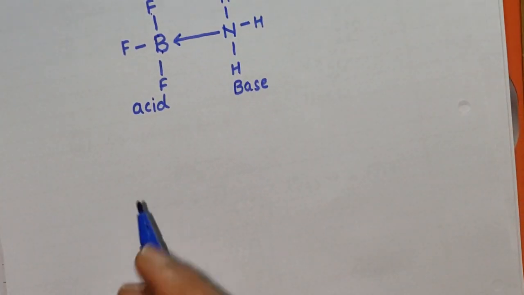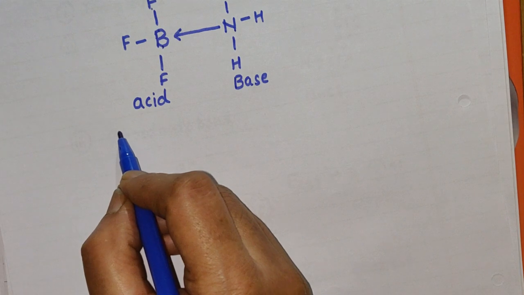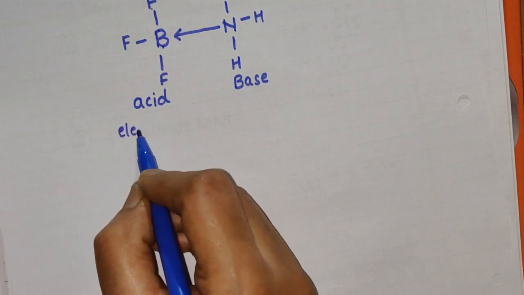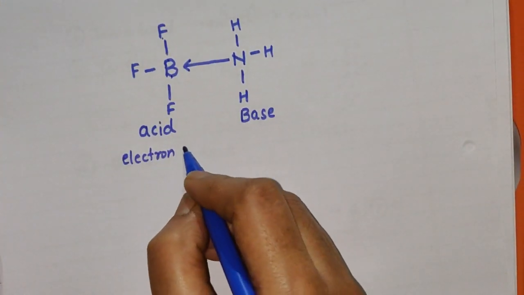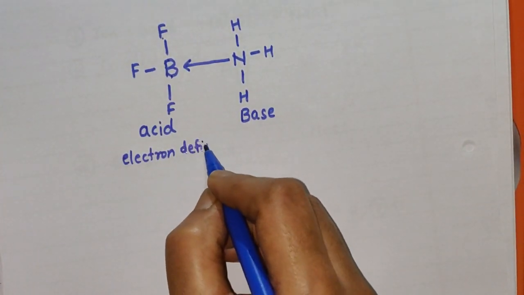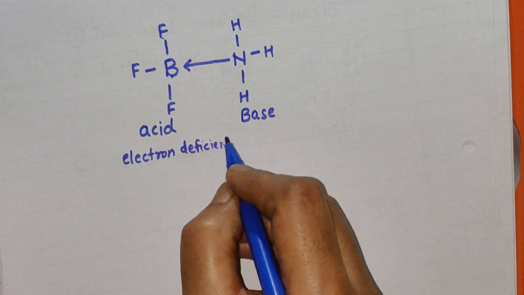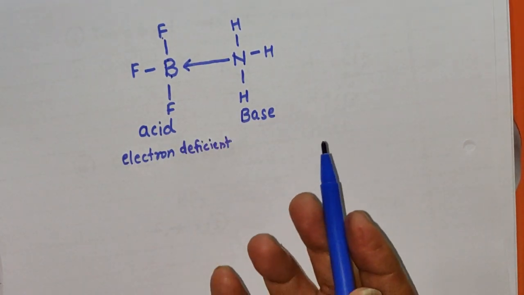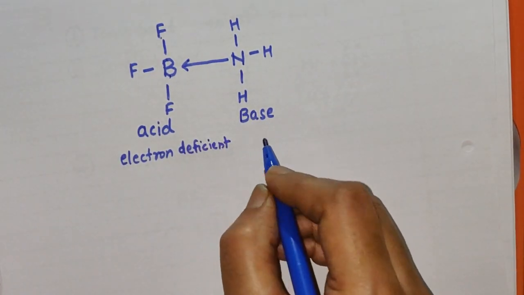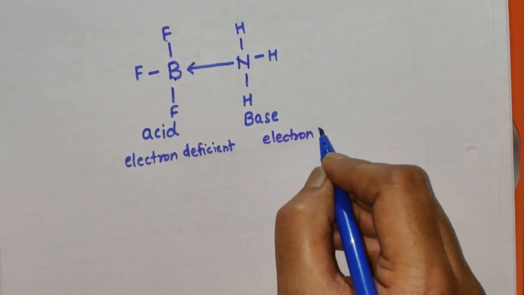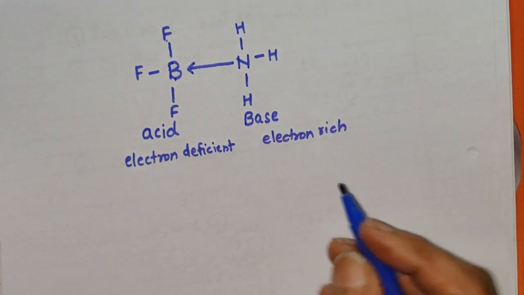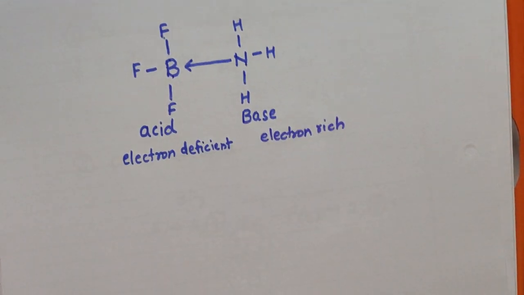That means the substance which is electron deficient, poor in electrons, is called an acid, and the substance which is rich in electrons, an electron rich substance, is called a base.